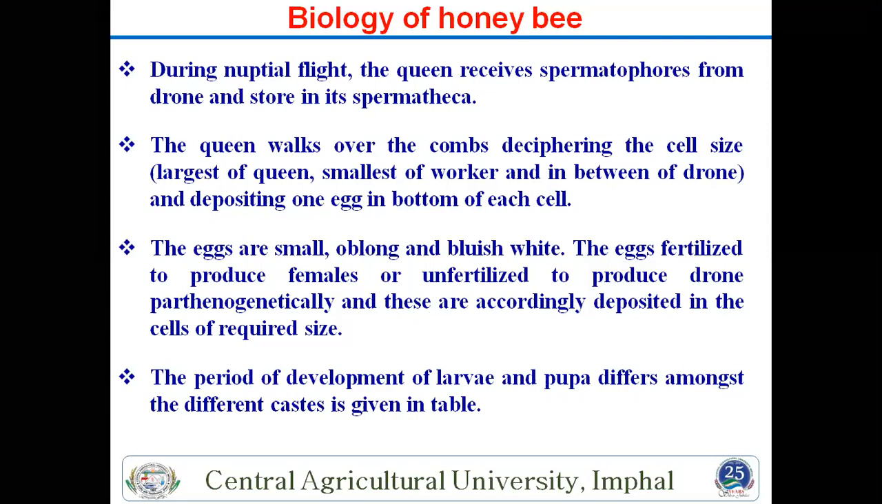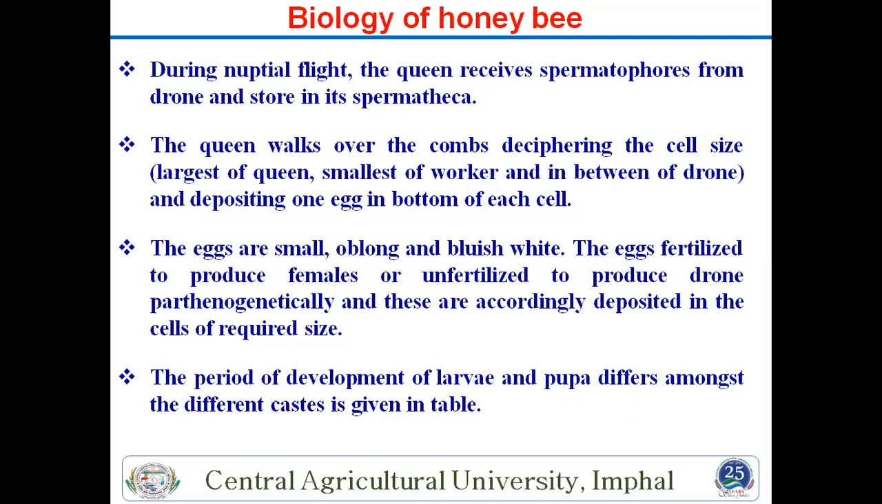First, the nuptial flight occurs. The queen receives the sperm from the drone and stores it in her spermatheca. Mating happens only one time. After that, all the sperm is stored in the spermatheca of the queen. So this is the simple procedure for mating. After that, the queen comes into the box, the queen box. Then she starts egg laying, and larvae and pupae all come. So that is the common process.